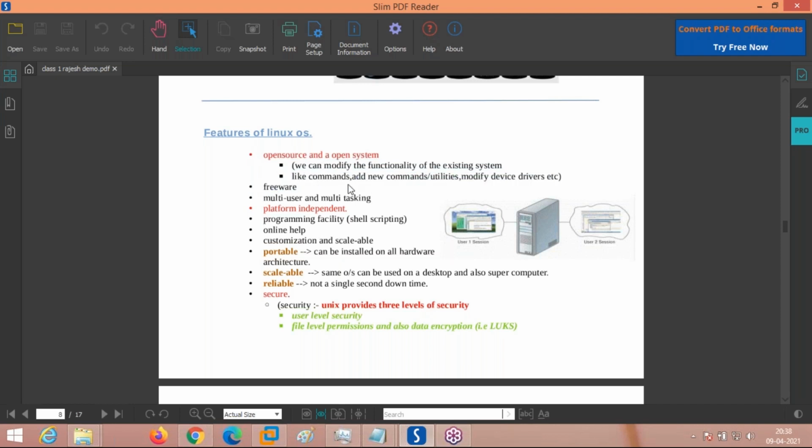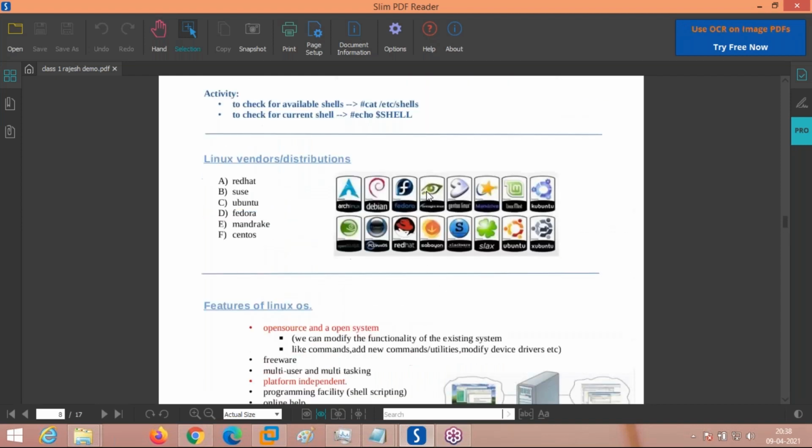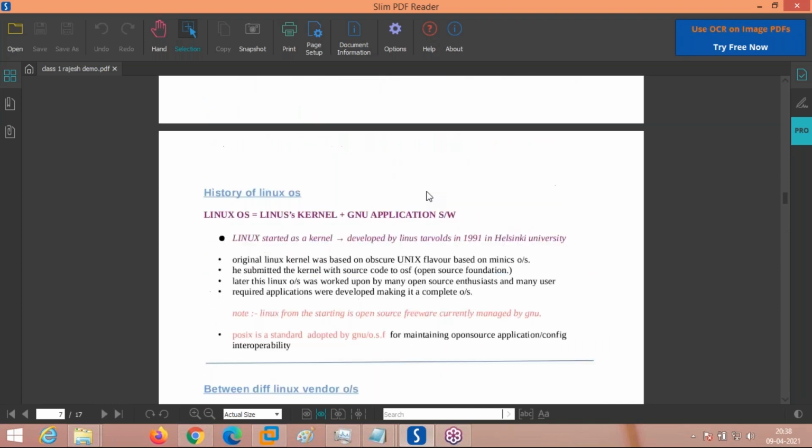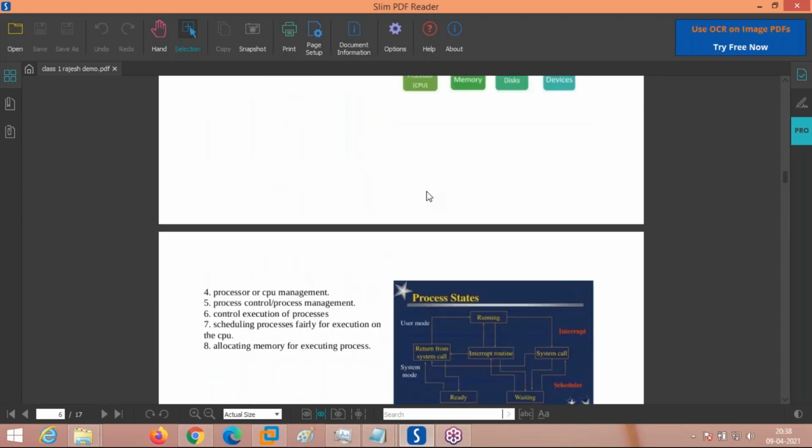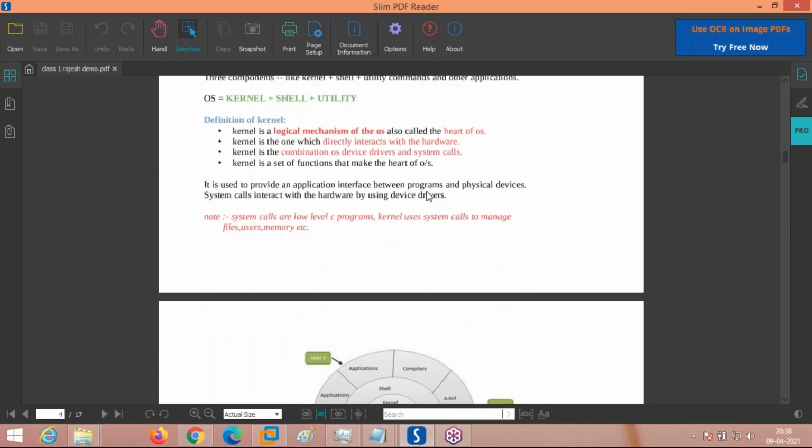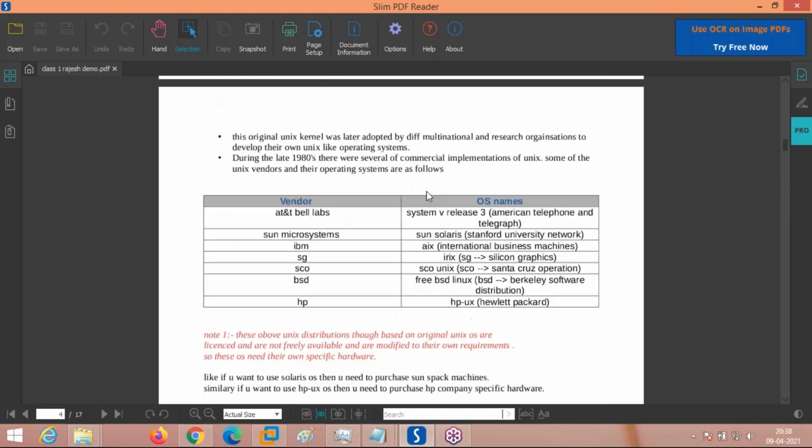Freeware, no need to pay for anything. Linux is freeware, no need to pay. And even if there is a license, that is very minimal, not like Unix operating system flavors. As you can see here, these are the Unix operating system vendors. What is the main problem with these Unix operating system flavors shown here?